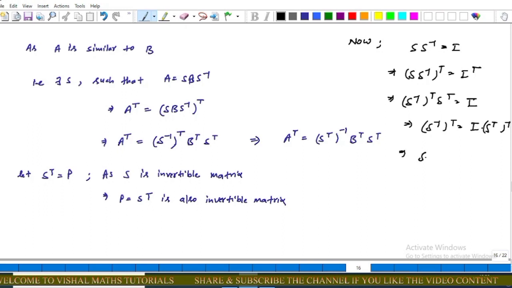This implies that (S transpose) inverse is equal to (S inverse) transpose. So after this simplification, this implies that A transpose = (S transpose) inverse B transpose S transpose. Let, for simplicity, S transpose = P. As we know that S is an invertible matrix, this implies that P = S transpose is also an invertible matrix.